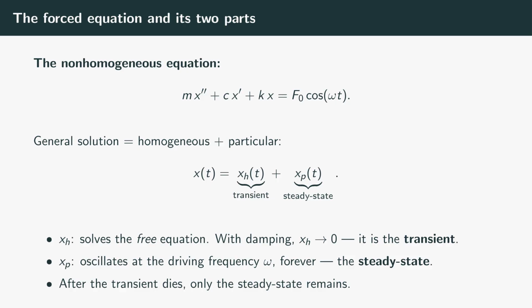Start with the structure. Our equation is now non-homogeneous. There is a forcing term on the right-hand side. From earlier episodes, we know the general solution is the homogeneous solution plus any particular solution. Both pieces have a beautiful physical meaning here.